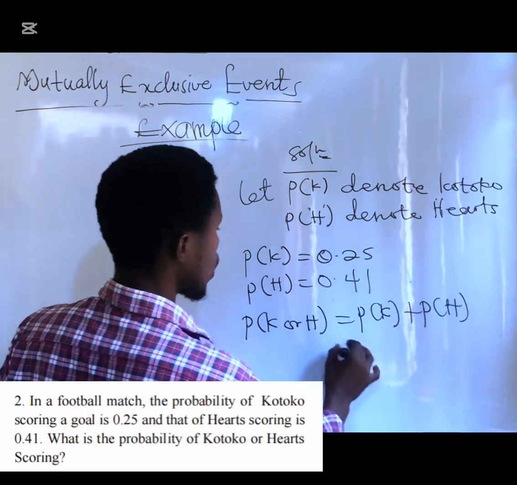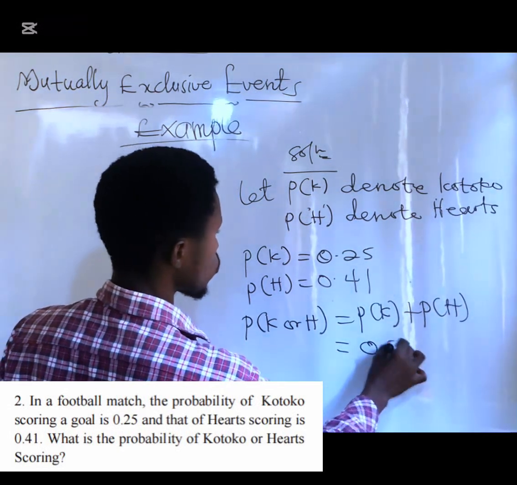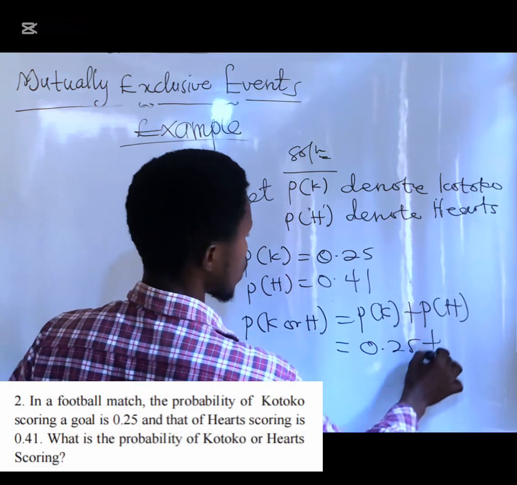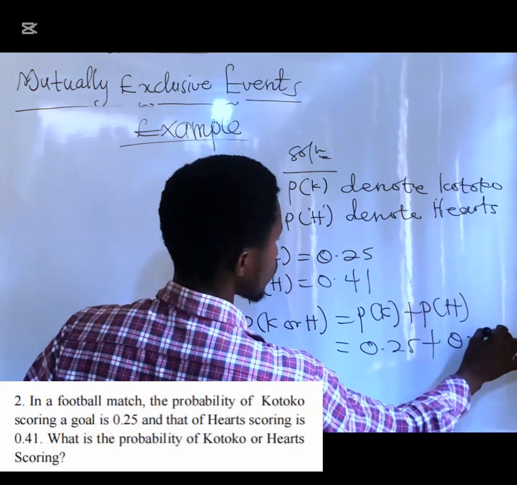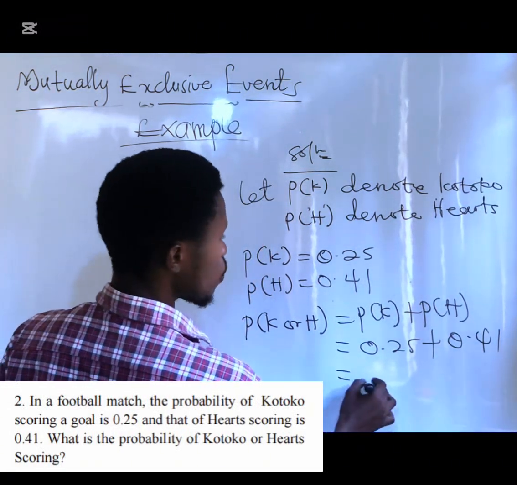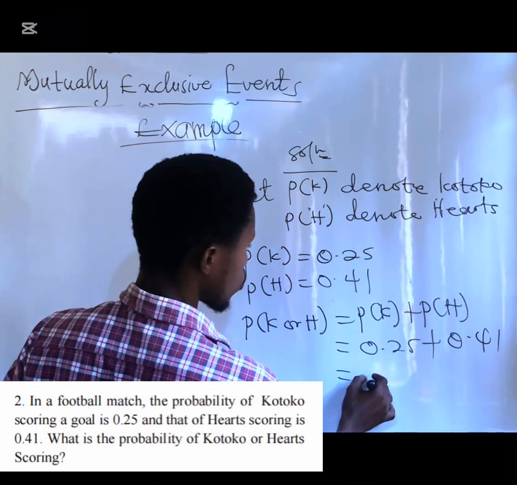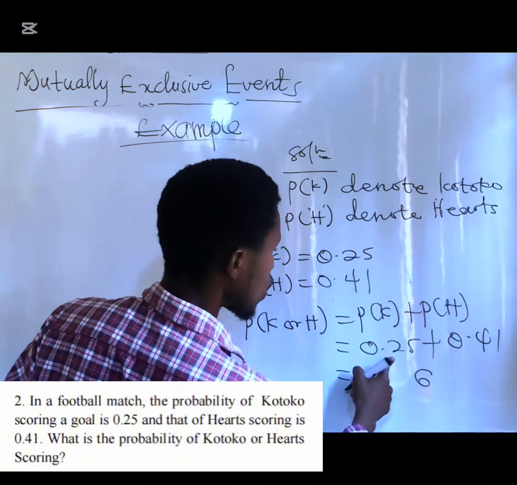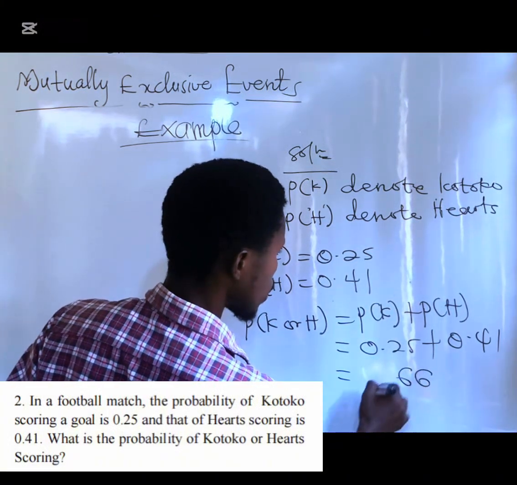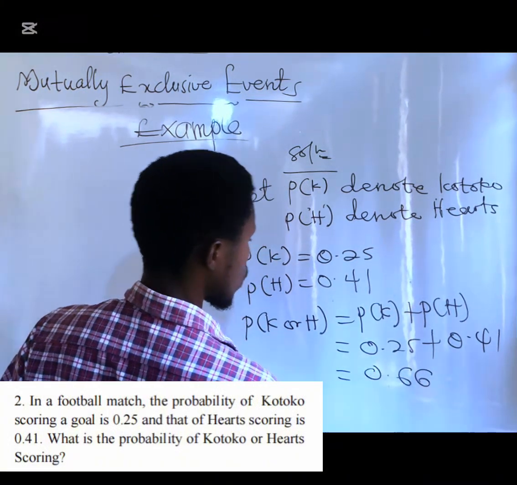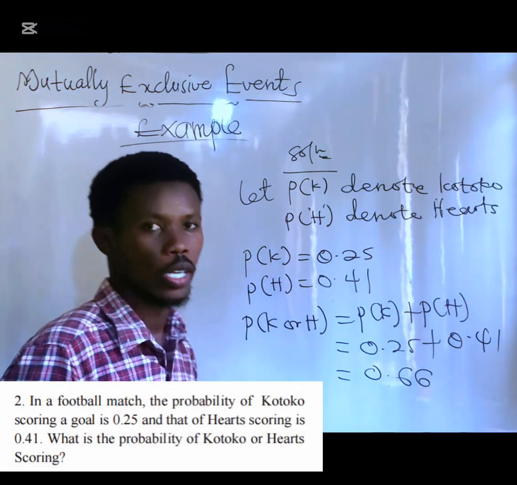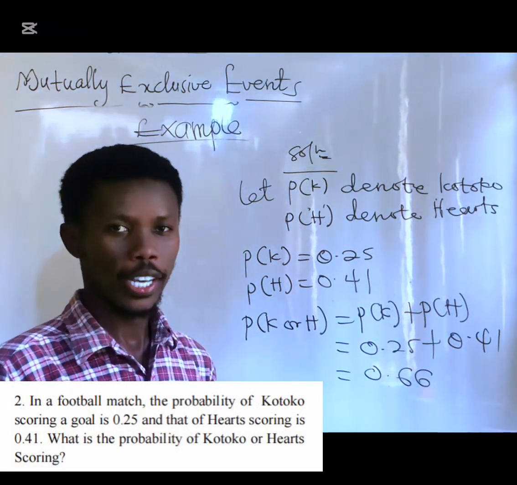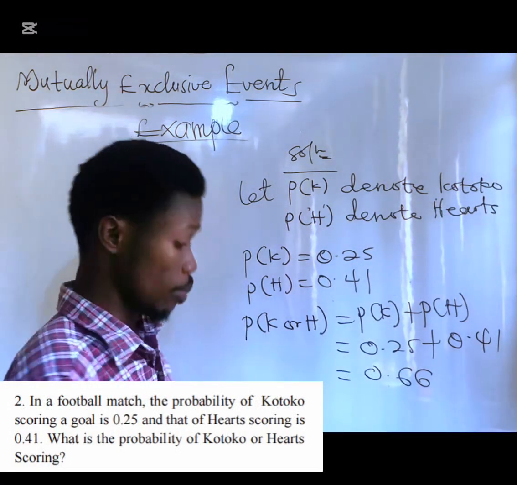Hearts. The probability of Kotoko is 0.25 plus the probability of Hearts, 0.41. So we add them. This is going to give us 0.66. So that is the answer to this example. So this is very simple work.